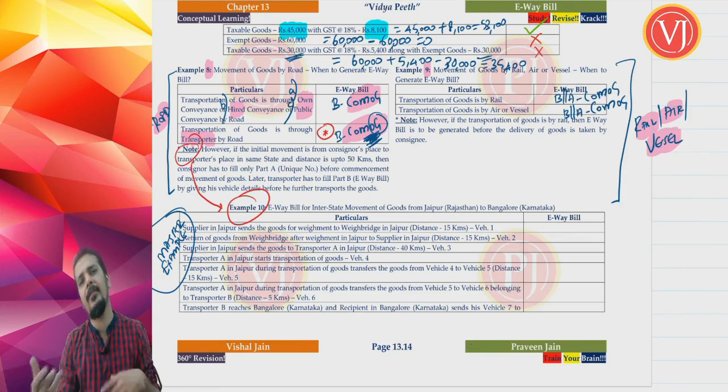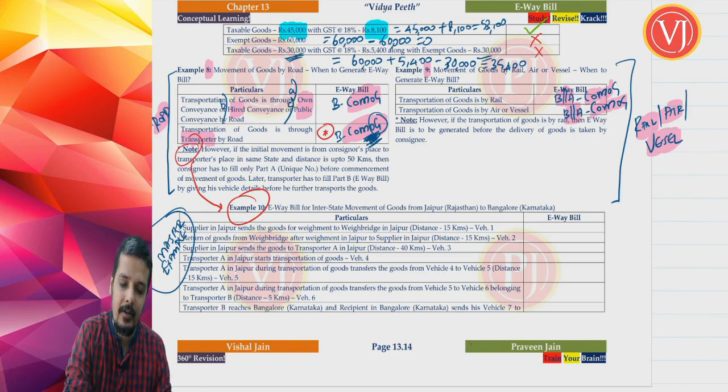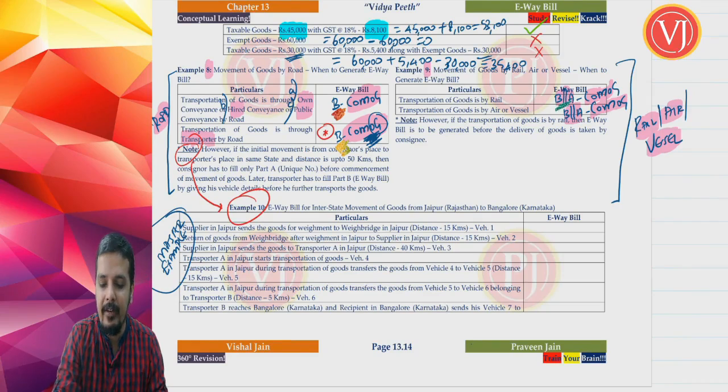So they tell that even after the commencement of movement of goods, you can generate e-way bill. In the earlier part, e-way bill was to be generated only before. When you are talking about road category, e-way bill has to be generated before the commencement of movement of goods. But when you talk about rail, air, vessel category, e-way bill can be generated before or after the commencement of movement of goods.